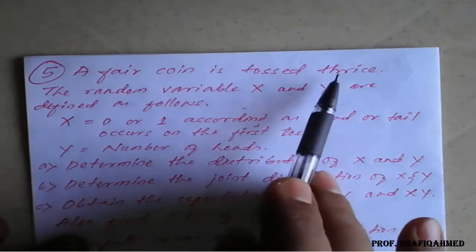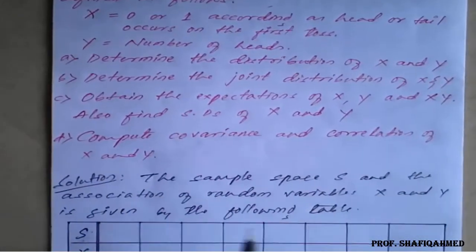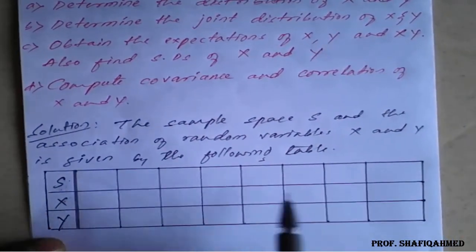A fair coin is tossed thrice, so we first need to write the sample space. I have prepared a table.